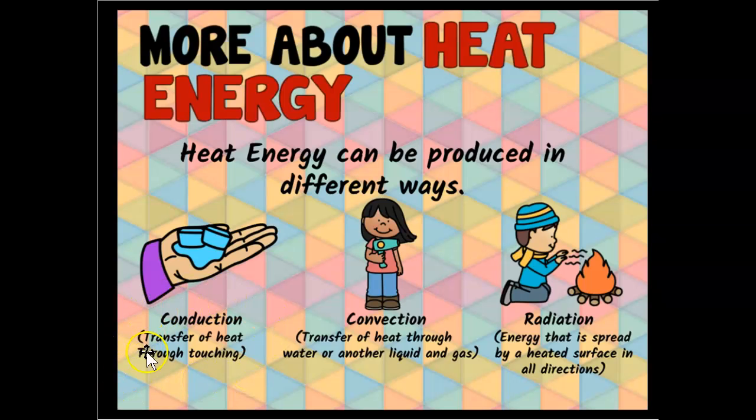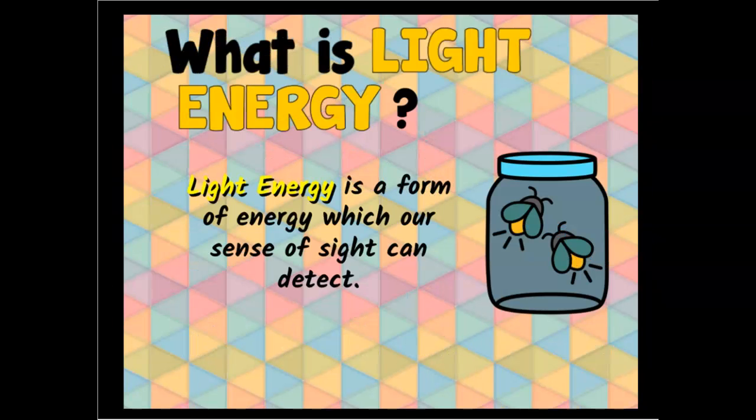We have conduction, the transfer of heat through touching. Convection, the transfer of heat through water or another liquid and gas. And radiation, which is energy that is spread by a heated surface, and the heat goes off in several different directions. With that being said, let's talk about what is light energy. So if heat energy, we can feel it, okay? Light energy is a form of energy which our sense of sight can detect.